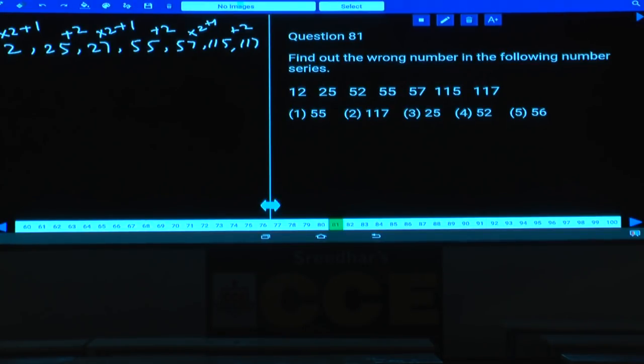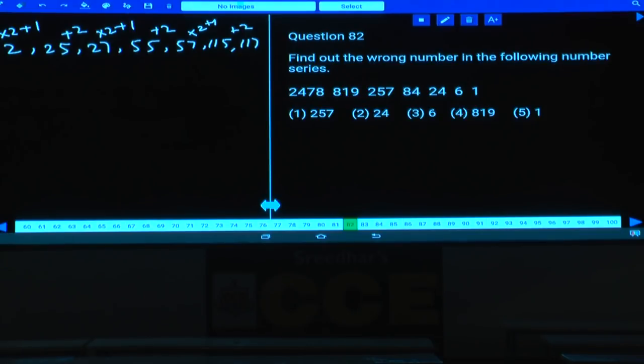Now the wrong number is 52, and the correct number is 27. 52, that is given in choice 4. Clear now? Alternately into 2 plus 1, plus 2, into 2 plus 1, plus 2, and so on. Then question number 82. Now in this question number 82,